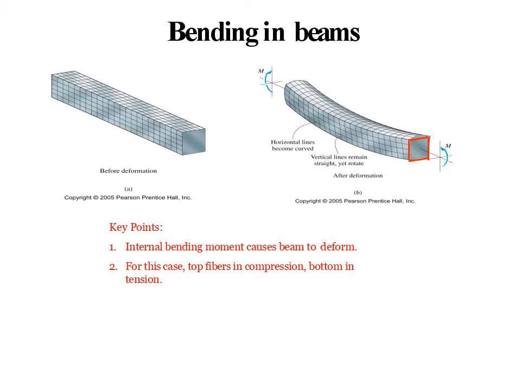Here we can see initially the beam is unstressed, which means before deformation. After it is subjected to some constant bending moment, it will bend to some radius r. So this is after deformation, bending in beams occurs. Due to this, the initial bending moment causes the beam to deform, and the top fiber will be subjected to compression and the bottom fiber will be subjected to tension.